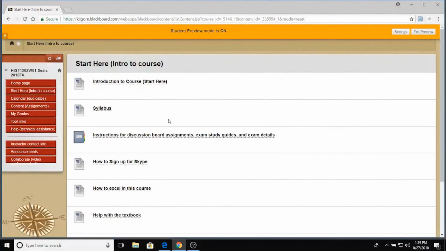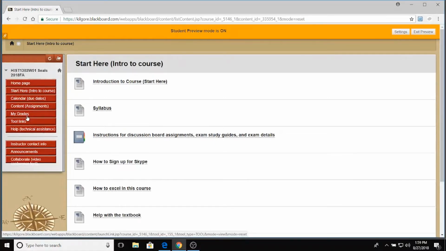At this point, I want to go through just a few highlights in the rest of the course website, including some of the important navigation buttons on the course menu, and let's go through that now. We've hit some of the most important features of the course website. Here, just a couple more features I want to point out. So we've covered the Start Here tab, calendar due dates, the content assignments, your My Grades link.